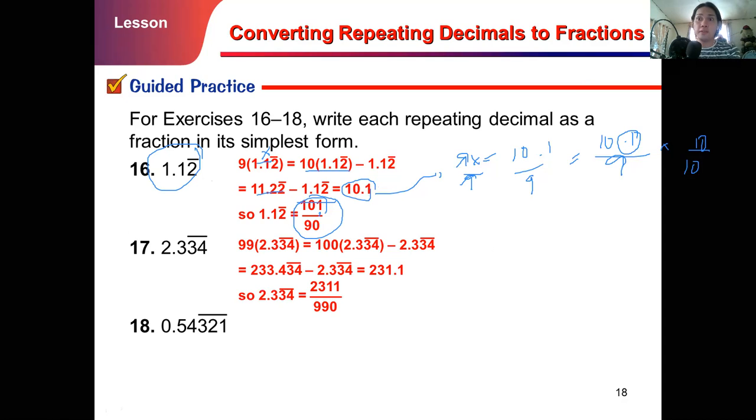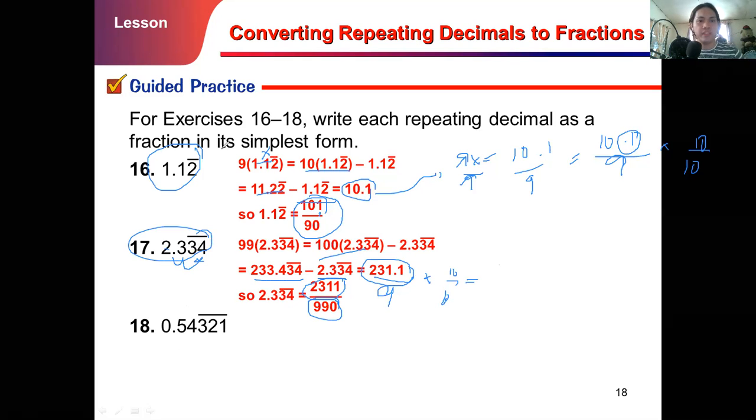Since our repeating decimal has two places, it's in the hundreds, so we will multiply it by 100. So multiply the given by 100. Just move 2 places to the right. That gives you this. And then subtract the given. That gives you 231.1. Then divide it by 9. So that gives you 231.1 over 9. Then multiply both numerator and denominator by 10. So that gives you 2,311 over 990.